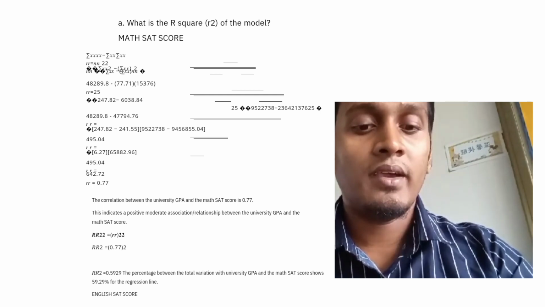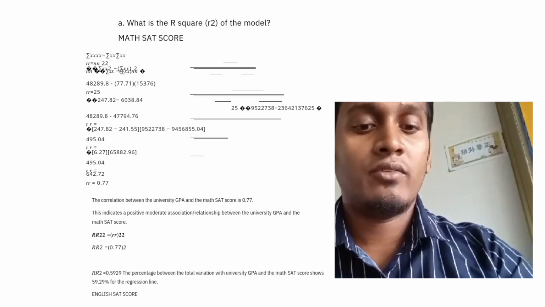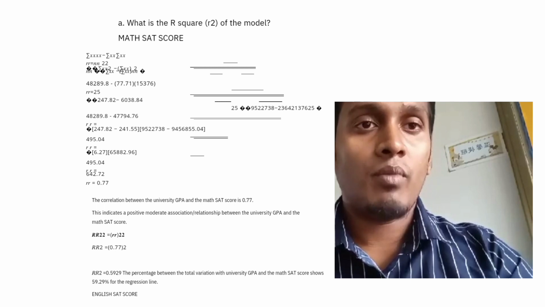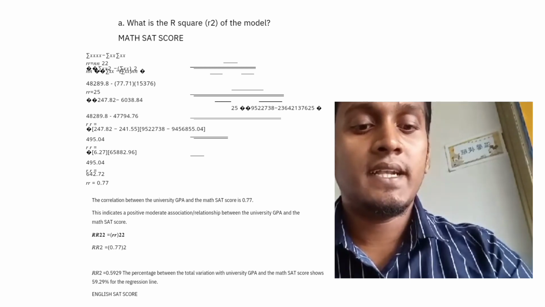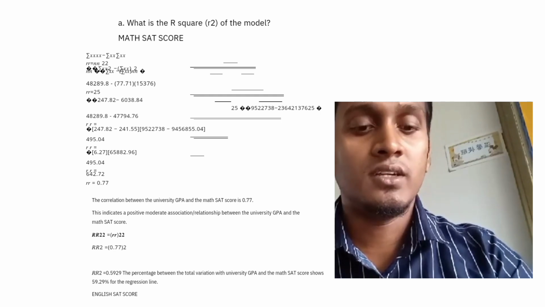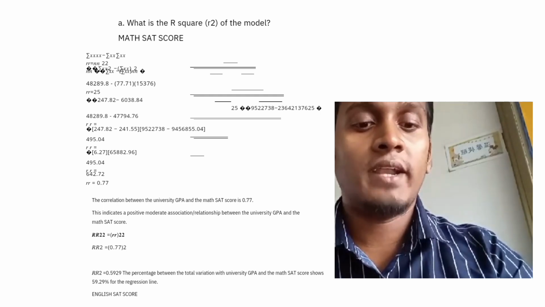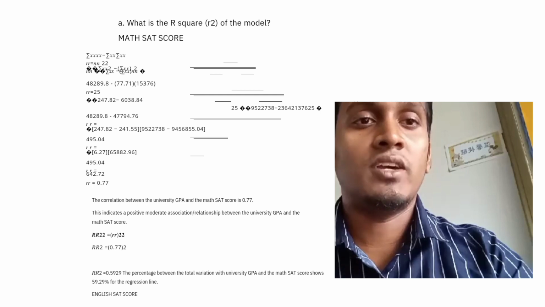R square is 0.77 squared, and the R square is 0.5929. The percentage of total variation between university GPA and math score shows 59.29% explained by the regression line.